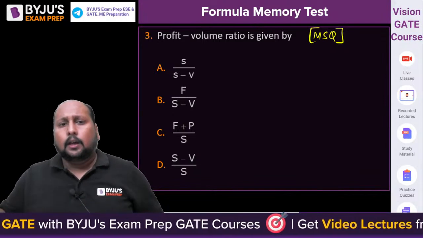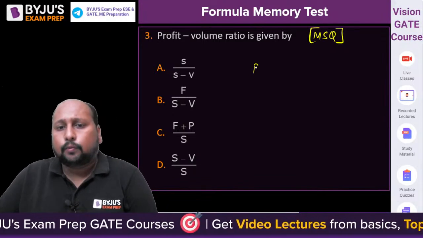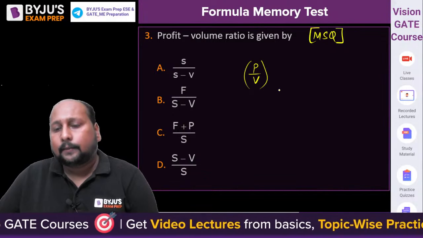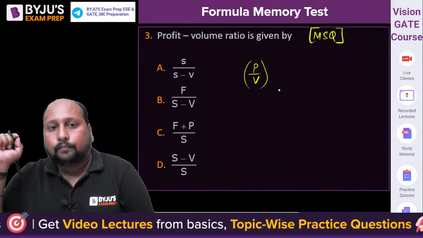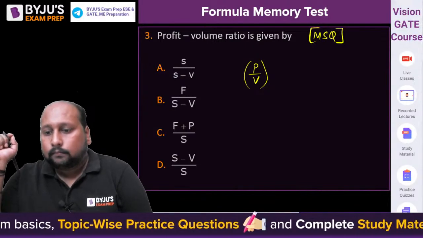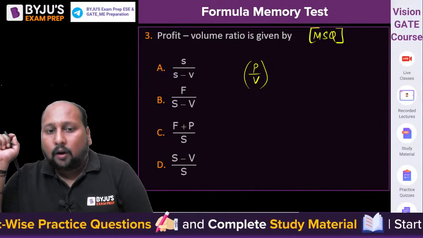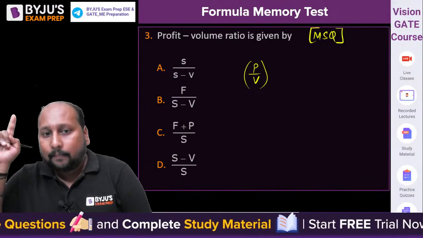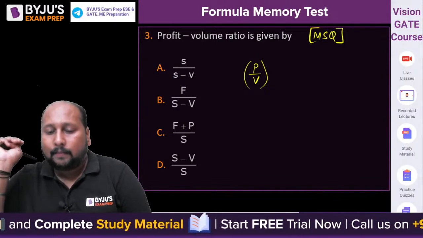Question is easy. Profit to volume, that is P by V ratio. P by V ratio क्या होता है? And what is the significance of this? वो भी बताएंगे. Yes. A, B, C or D, and multiple options are correct. A and B. Okay. A and B with money. Anyone else?